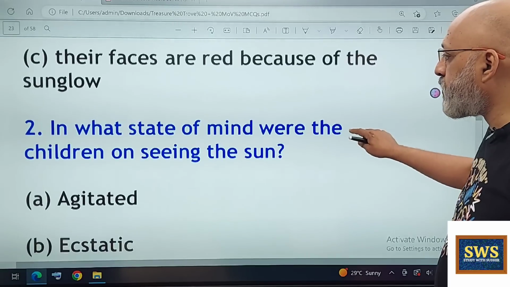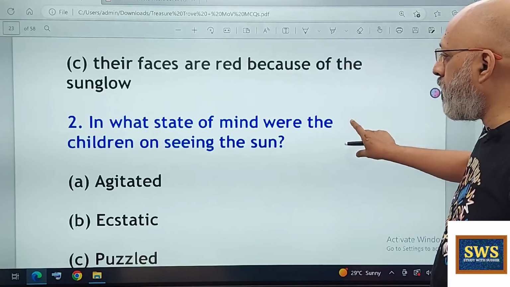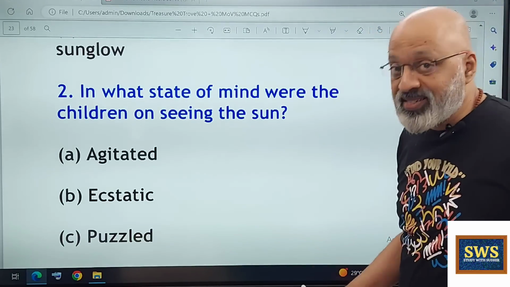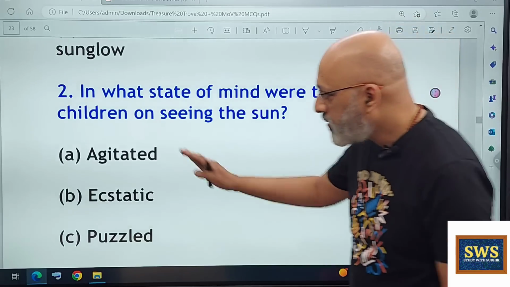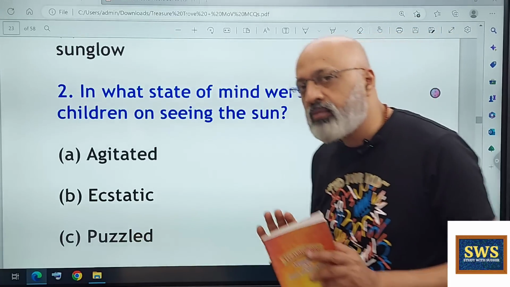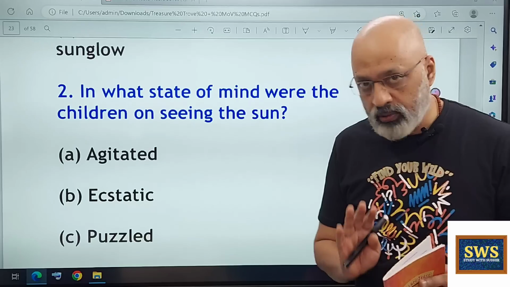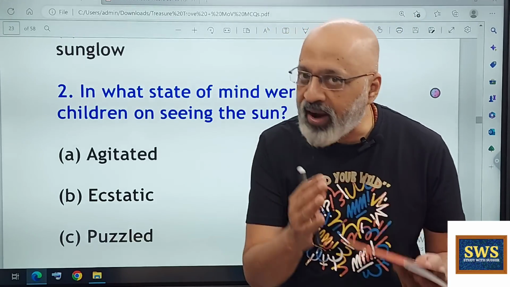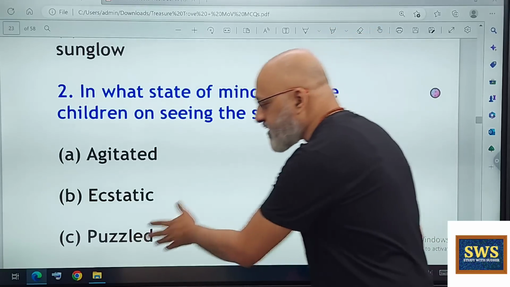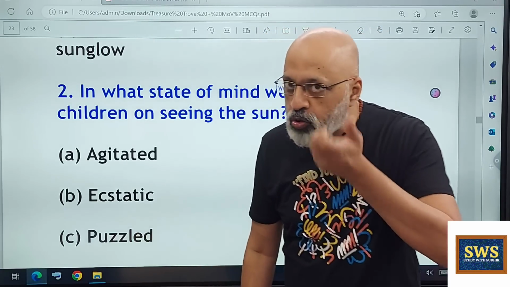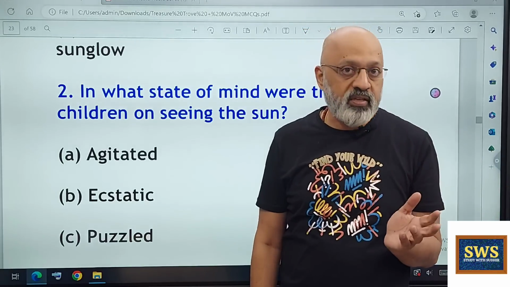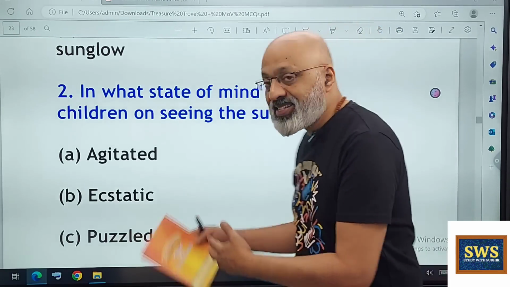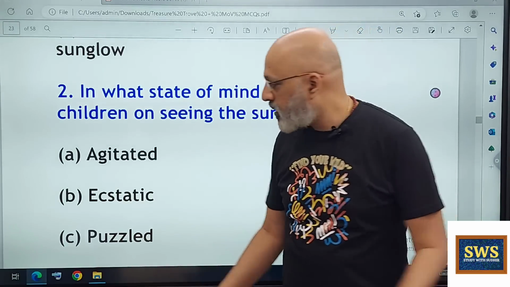In what state of mind were the children on seeing the sun? Were they agitated? Were they ecstatic? Were they puzzled? Now, these three adjectives are in a sense close to each other, with overlapping meanings, though they have distinct meanings. Puzzled means a state of confusion. That could also be possible because they have never experienced the sun before, so there could be a sense of amazement, puzzlement. Ecstatic means complete excitement.